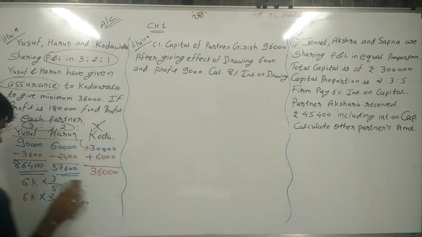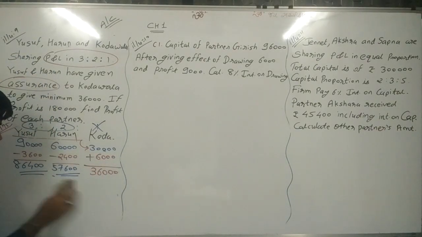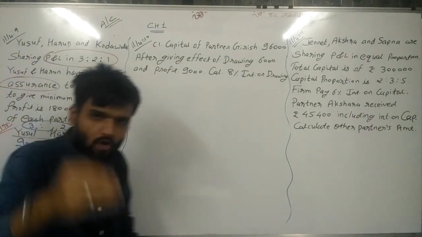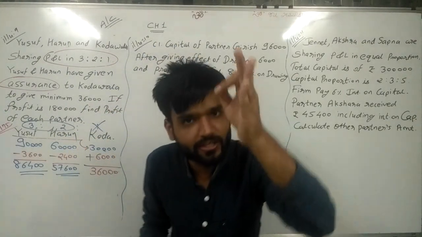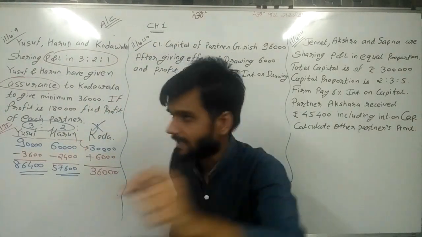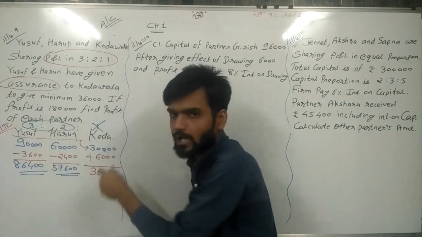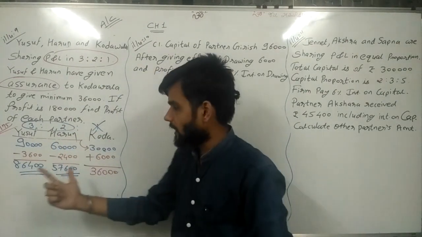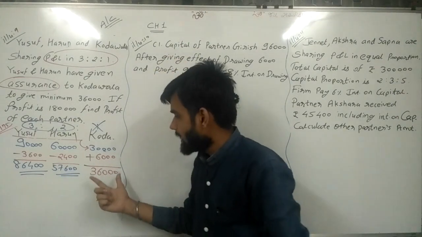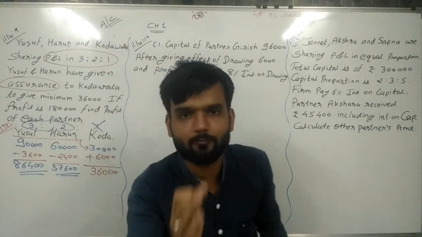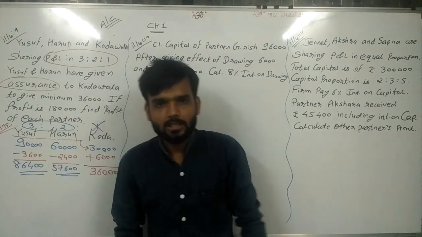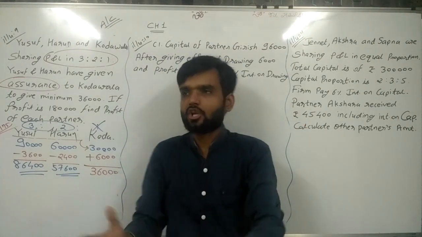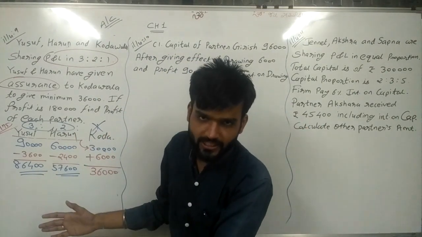Now important thing, here the calculation is completed, but at the end of the answer you need to write in detail one sentence: Yusuf, Harun and Kodawala received respectively 86,400, 57,600 and 36,000 from the profit. Now this is the calculation of illustration number 9.